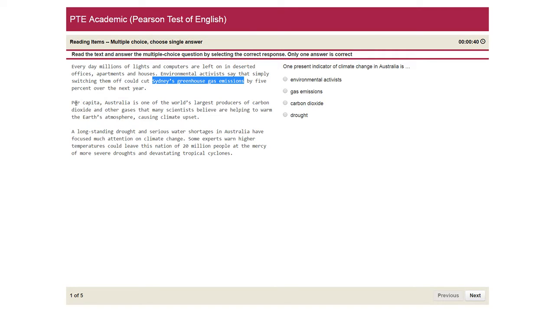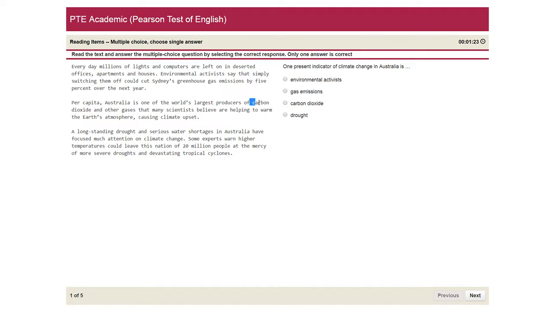And now moving to the second paragraph. Per capita, Australia is one of the world's largest producers of carbon dioxide and other gases that many scientists believe are helping to warm the Earth's atmosphere, causing the climate upset. So here it is being talked about climate change, and finally we reach a place where there is talk about climate upset. So the answer is either carbon dioxide or other gases.